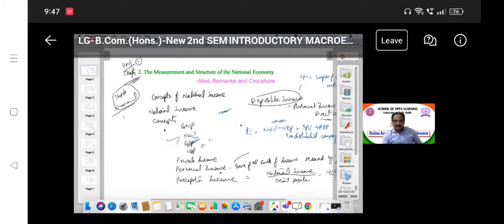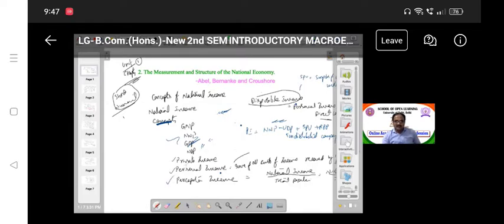After that we discussed the concepts of national income, that is GNP, gross national product, NNP, net national product, GDP, gross domestic product, and NDP, net domestic product. After that, there is another important topic we are supposed to discuss, that is private income, personal income and per capita income. Once we complete these topics, we can go for the measurement and structure of national income, that is, the methods to calculate national income.